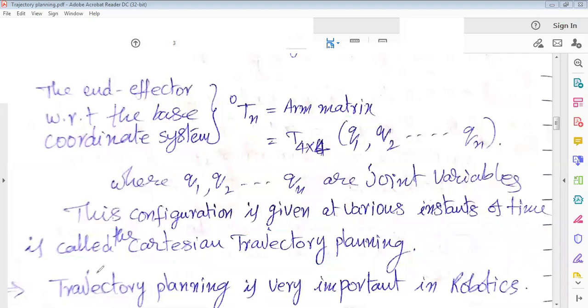Trajectory planning is very important in robotics. Based on this trajectory plan, we can move the robot and control it, and we can design the application, the task to be performed by the manipulator.